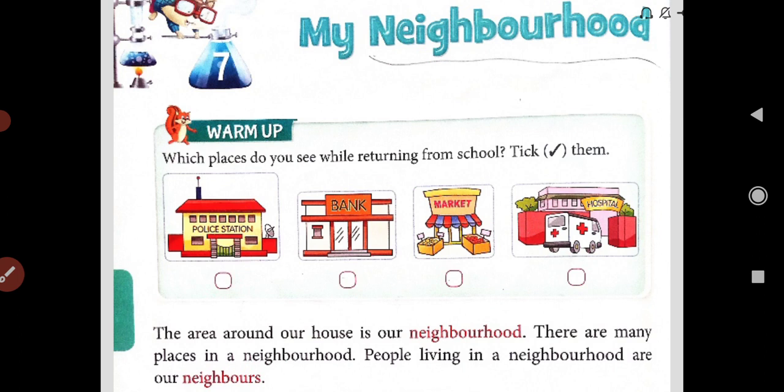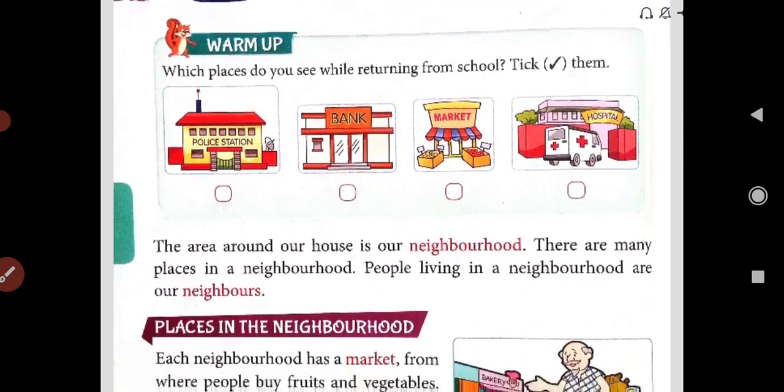Now, the area around our house is our neighborhood. There are many places in a neighborhood. People living in a neighborhood are our neighbors.